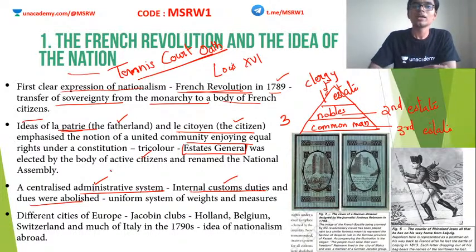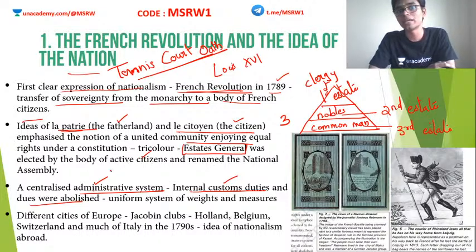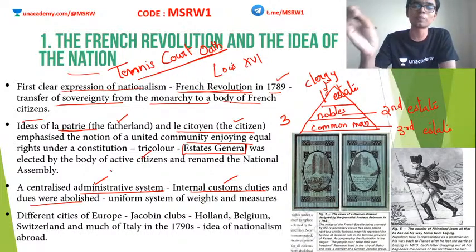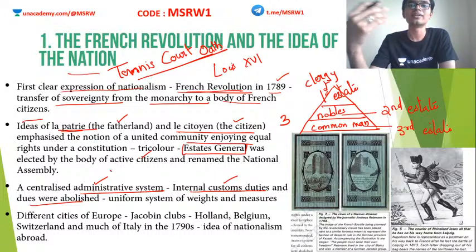Okay, so what happened was, in the end, as I told you, the French monarchy was overthrown and a republic was made in France. When this happened in France, every other European nation also wanted the same. I mean, the people in those nations also wanted their own democracies, their own republics. They wanted to overthrow their monarchies.